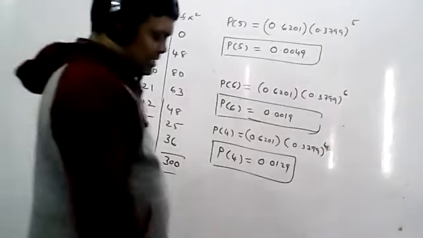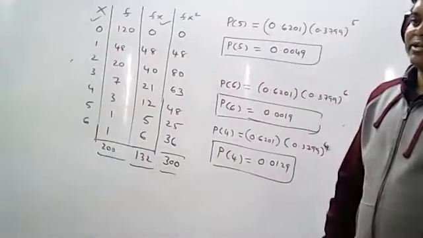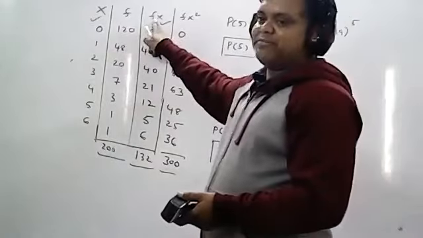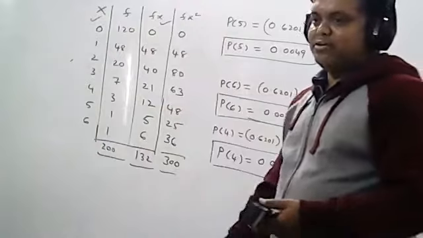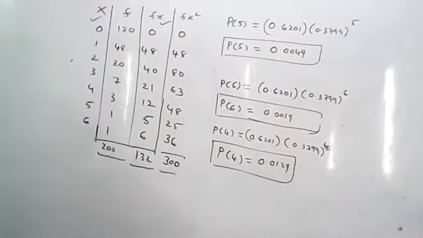So what is the last step? The last step is nothing but expected frequencies. This is the same for all the procedures. So how will you calculate the expected frequency? X is there, F is there. Next column we require P of X. Next column we require F of X equal to N into P of X. Okay. So right, step number 4.